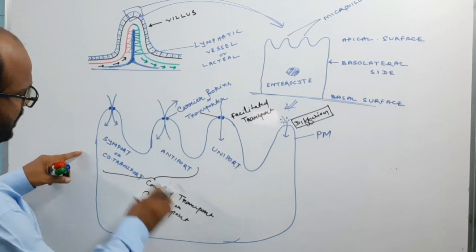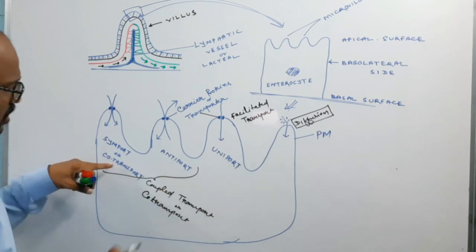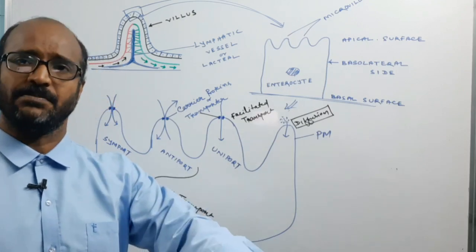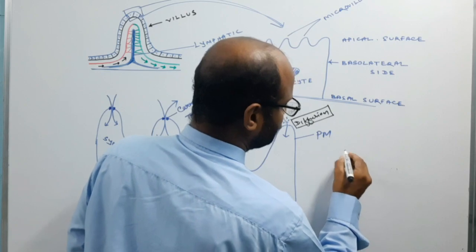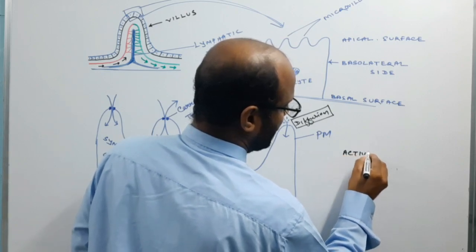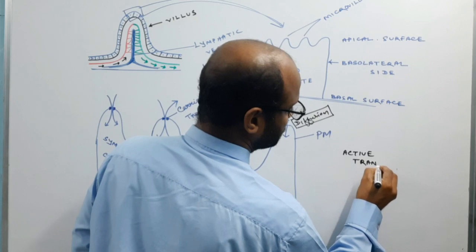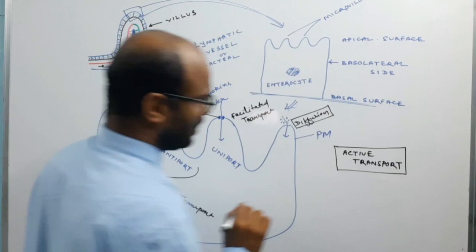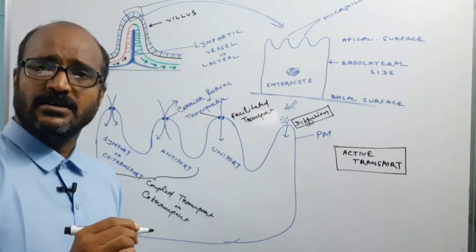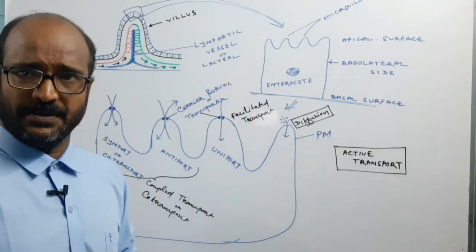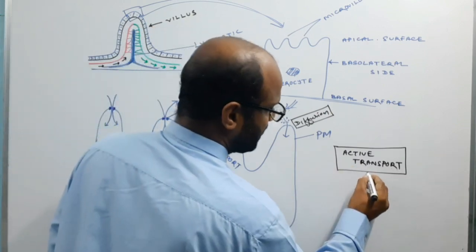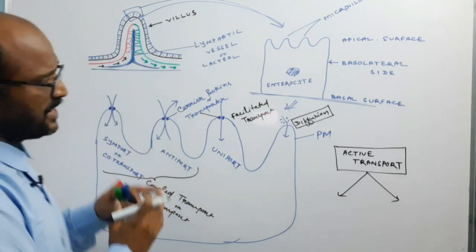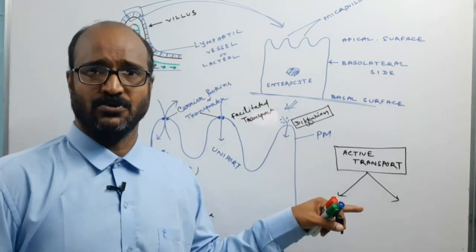This coupled transport may be primary active transport or secondary active transport. So what is the meaning of active transport? This is the transport of substances that occurs with the utilization of ATP. If the transport of substances uses ATP, then it is known as active transport.